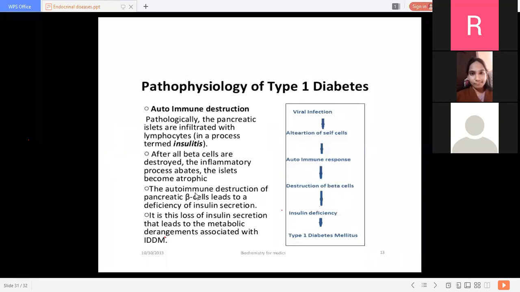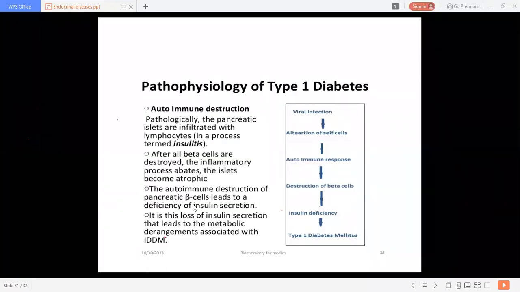The autoimmune destruction of pancreatic beta cells leads to a deficiency of insulin secretion, and this loss of insulin secretion leads to the metabolic derangement associated with insulin dependent diabetes mellitus, IDDM. Type 1 diabetes is called IDDM because that person's lifetime depends upon insulin given from outside.